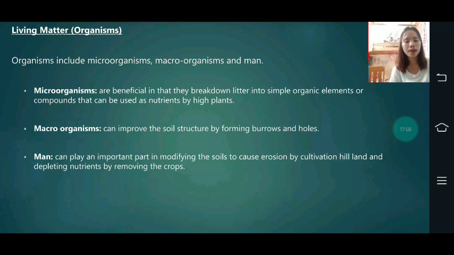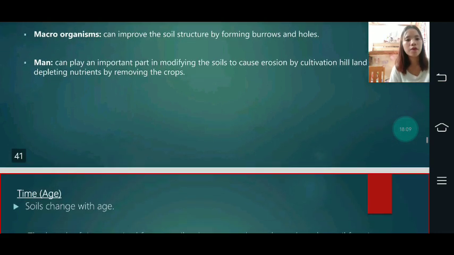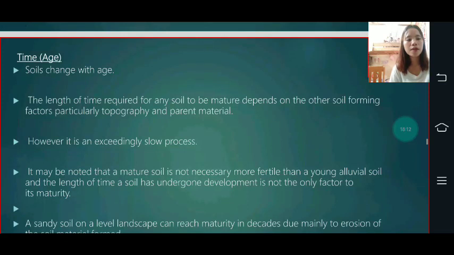Then lastly, man can play an important part in modifying the soils, causing erosion by cultivation, clearing land, and depleting nutrients by removing crops. So this is the time, or age.